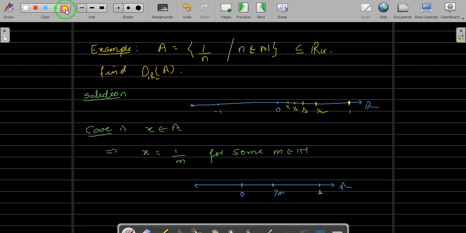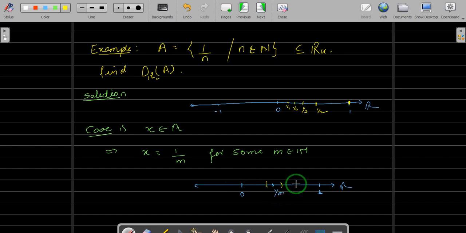Now it says, if you take any neighborhood of 1 upon m, it should contain a point of A other than 1 upon m. So first make your wild guess whether 1 upon m will be the limit point of a set A or not. If you take any neighborhood of this, it should contain a point of A. Right? Now our claim is this 1 upon m is not a limit point. For that matter, you have 1 upon m here.